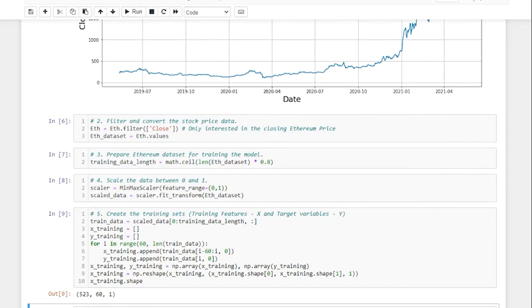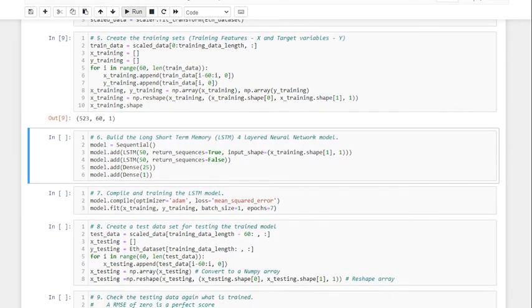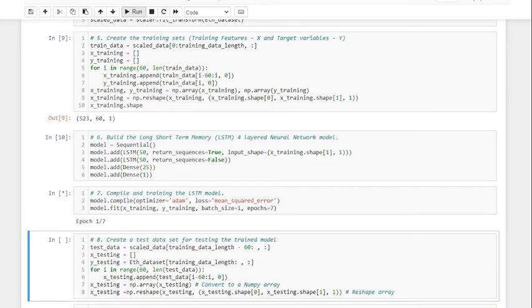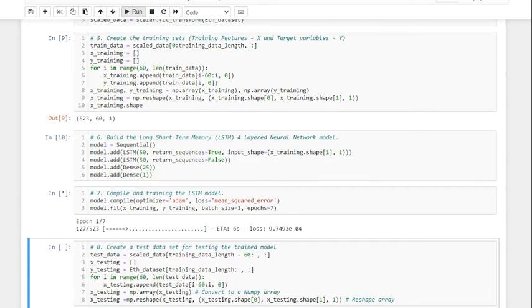To continue the Ethereum analysis, step 2 in the Python code, we are filtering and preparing the data for training and testing the LSTM model. Once the data is ready for a machine learning model, we scale the data. Scaling is a method used to normalize the range of independent variables or features of data. In data processing, it is also known as data normalization and is generally performed during the data pre-processing step.